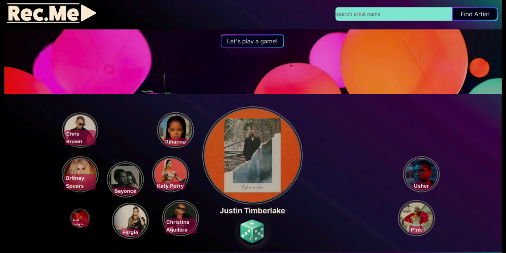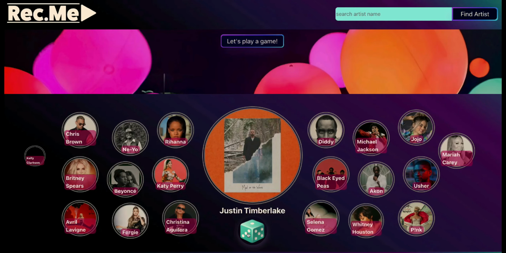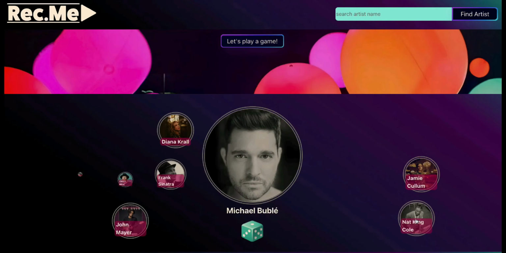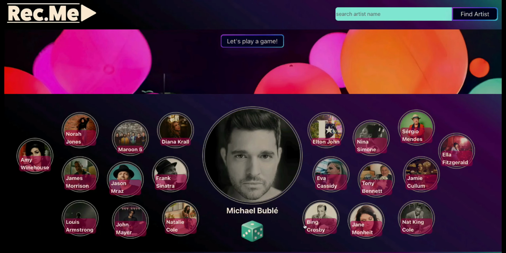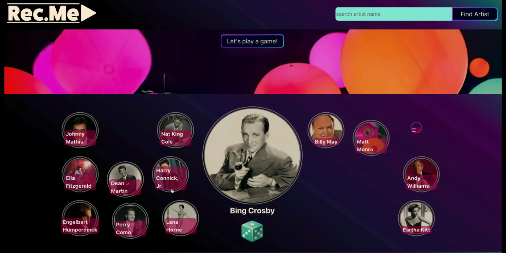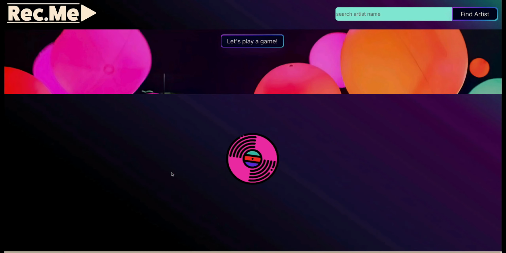With the RecMe recommendation engine, there are several ways to discover your new favorite artist. Want to find something new? Click on an artist featured in one of the small bubbles. That artist will be moved to the featured artist position at the center of the screen, and the related artists will be updated to reflect your musician of choice.